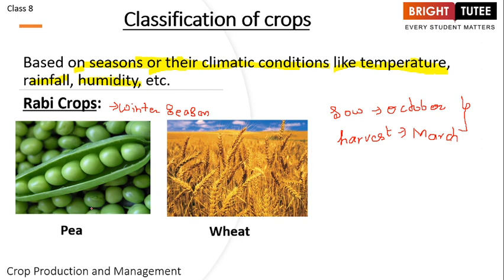The example is again the pea, right? We have wheat, we have mustard and barley and gram. All of these are examples of rabi crops, right?